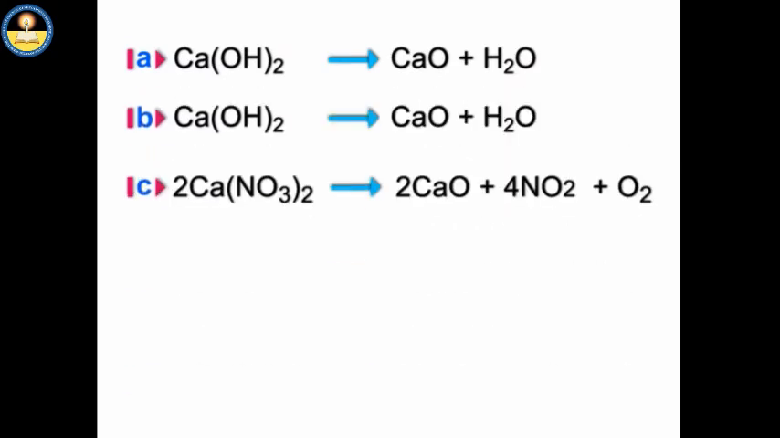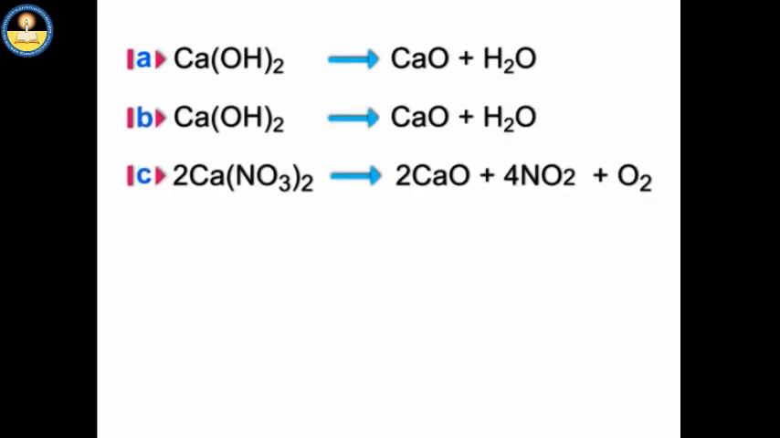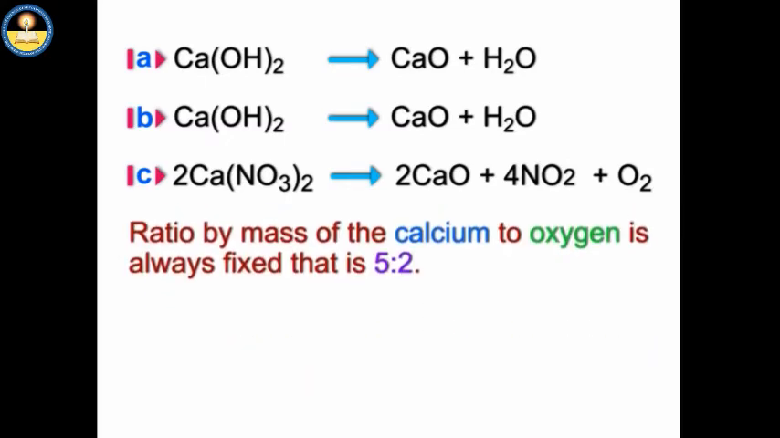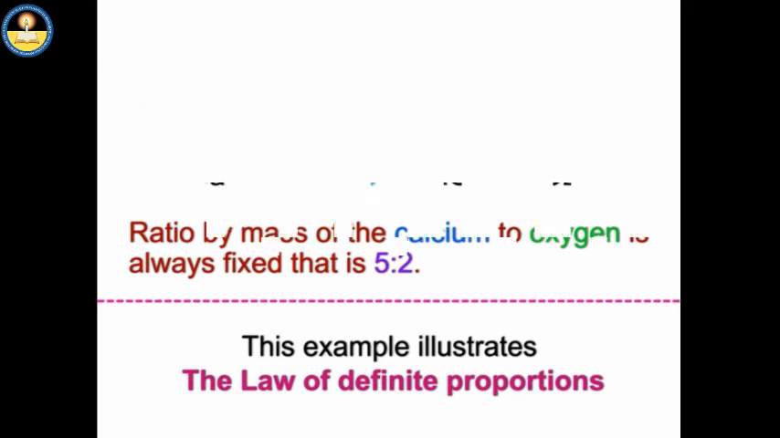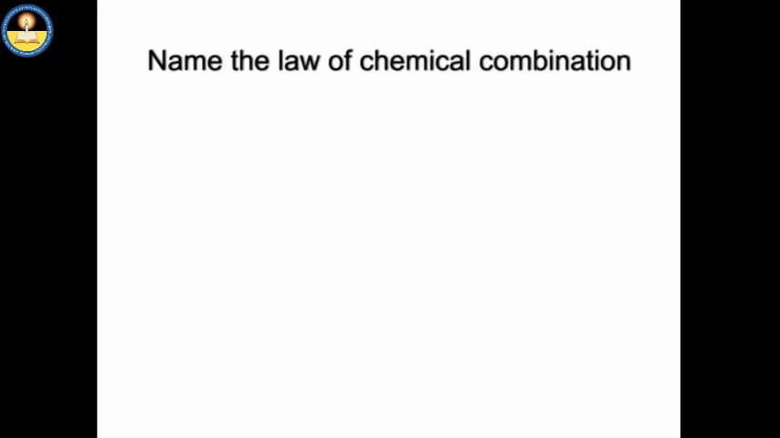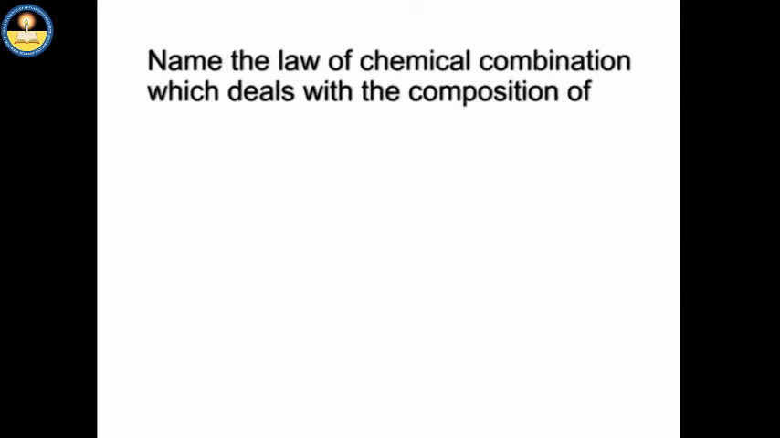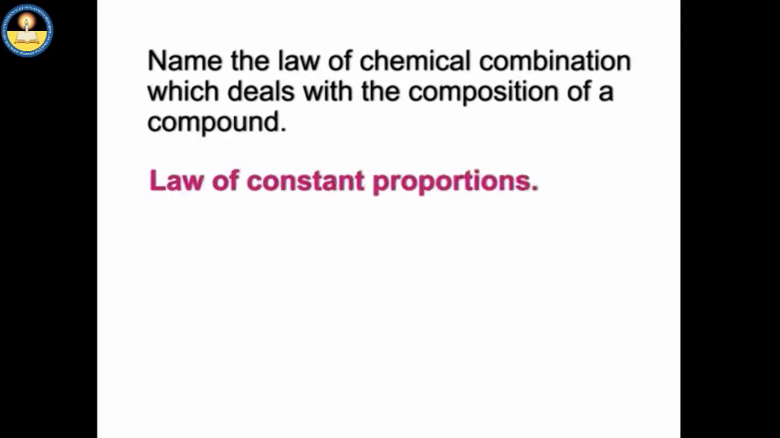The analysis of calcium oxide thus prepared from different sources shows that it contains the elements calcium and oxygen only, and the ratio by mass of calcium to oxygen is always fixed, that is 5:2. This example illustrates the law of definite proportions. Let me now ask you a question. Name the law of chemical combination which deals with the composition of a compound. The answer is the law of constant proportions.